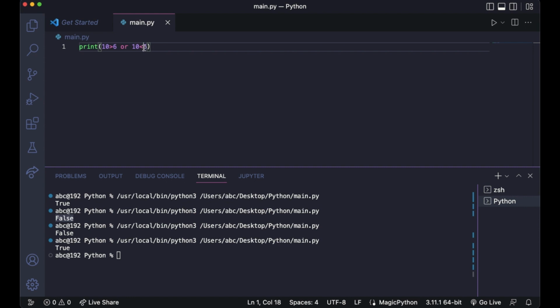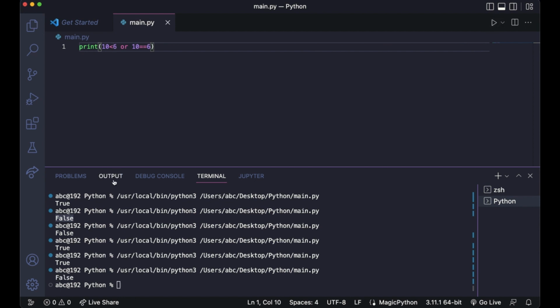But if I do equals to here, it will return false because none of these return true. Oh yeah, sorry, I had to change the other one. Let's change that. Yeah, so because none of these are true, it returns false.